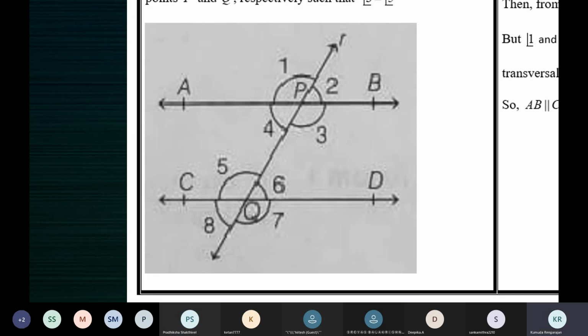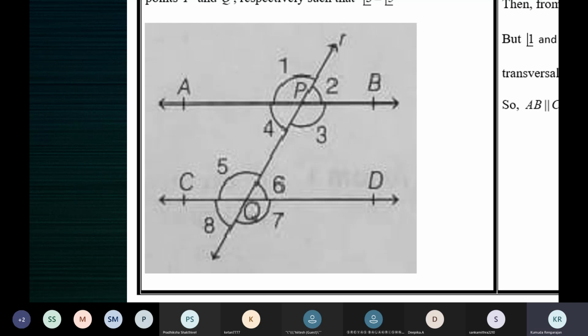So you have to make use of the converse of corresponding angles axiom to prove that the lines are parallel. To use this axiom, what is the requirement? You need to show that a pair of corresponding angles is equal.